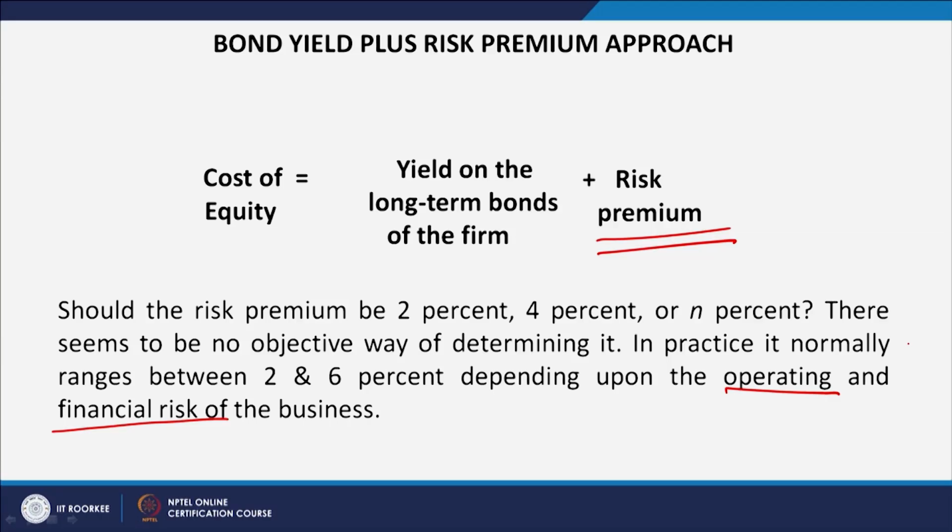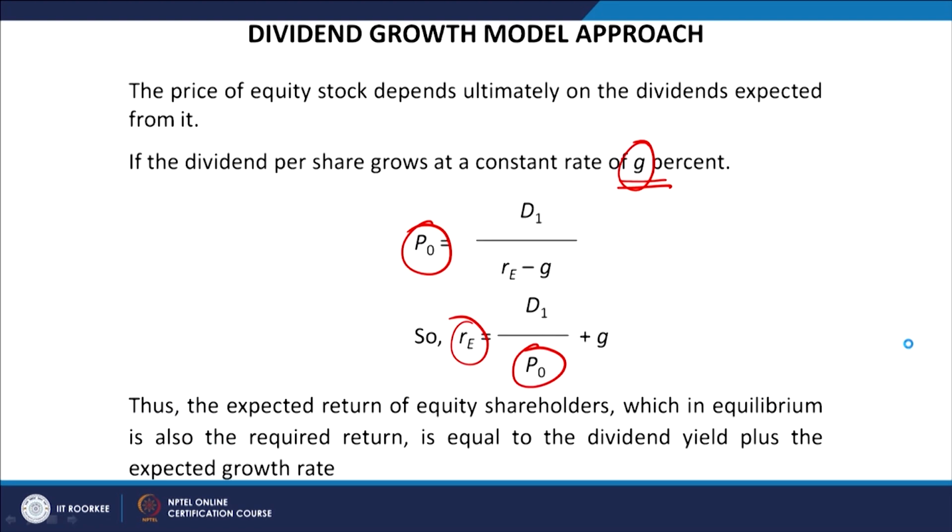If you are able to find out the risk premium easily, then we can use this model, which is again a subjective approach but still usable. Or, if you know the growth rate of the dividend over the number of years, then the dividend growth model can be used, but the earning to price ratio approach is not possible to be used.